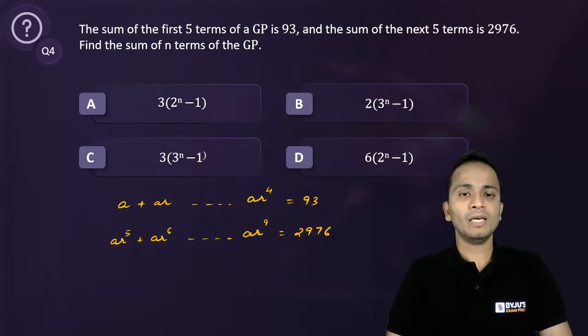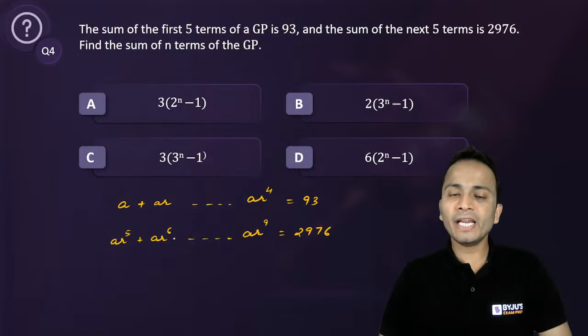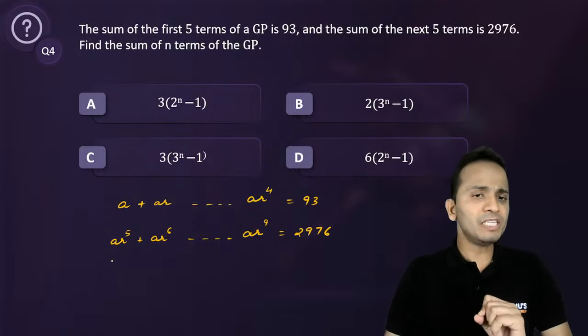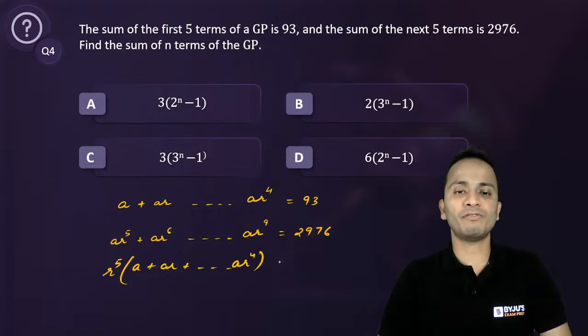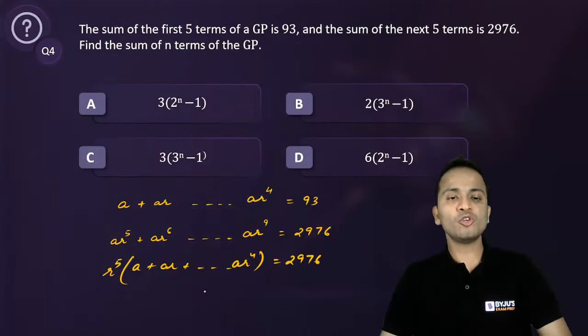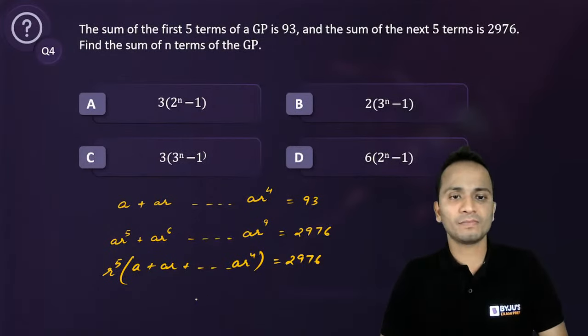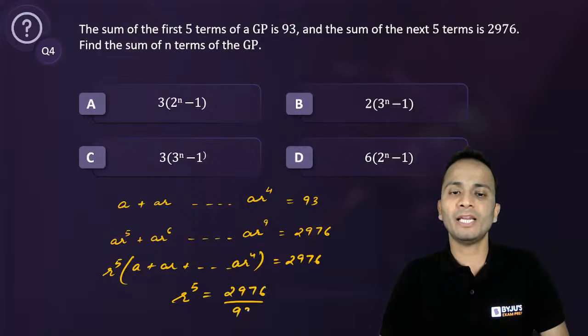Okay. Now, the second equation that I have written, if I take r raised to the power 5 common, so it will be a plus ar and so on up till ar raised to the power 4, that is equal to 2976. So using this you can find the value of r. Okay, so r raised to the power 5, what will its value be? 2976 divided by 93.